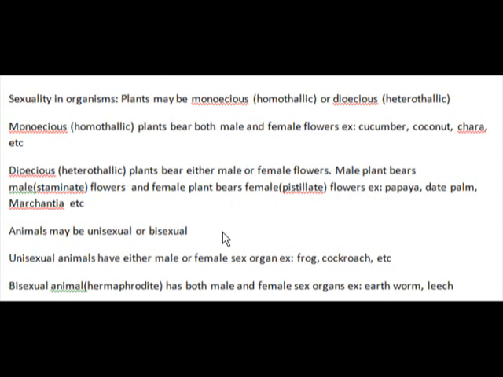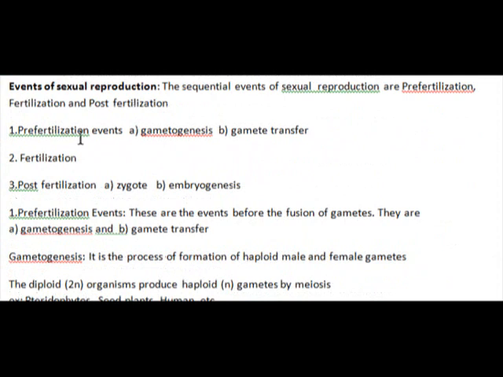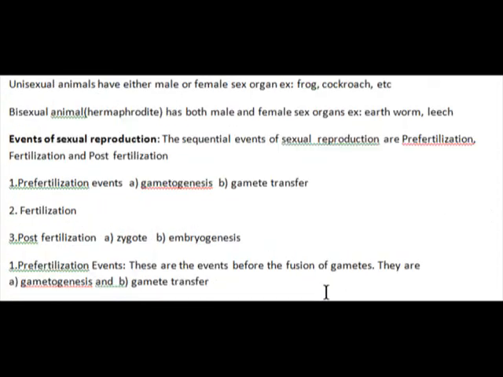And the same sexuality in animals is denoted by unisexual animal or bisexual animal. Unisexual animals have either the male or female sex organs. Examples: frog, cockroach, etc. And bisexual animals are also called hermaphrodites. They bear both male and female sex organs: earthworm, leech, etc. That's about sexuality in organisms. Hermaphrodites are the animals that are bisexual. The common examples are leech, earthworm.